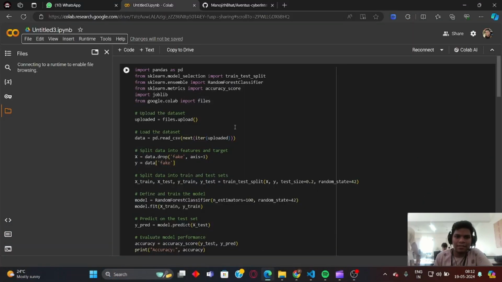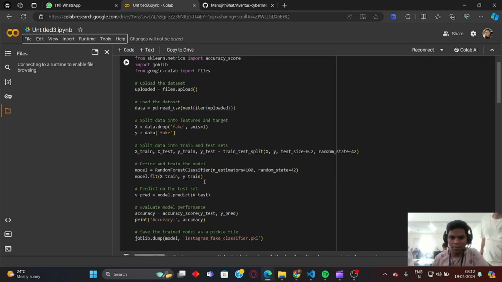I'm Purna Chandra, and I'll be explaining the ML model. Here I've performed a train-test split of around 20%, and I've used a random forest classifier to model the data.